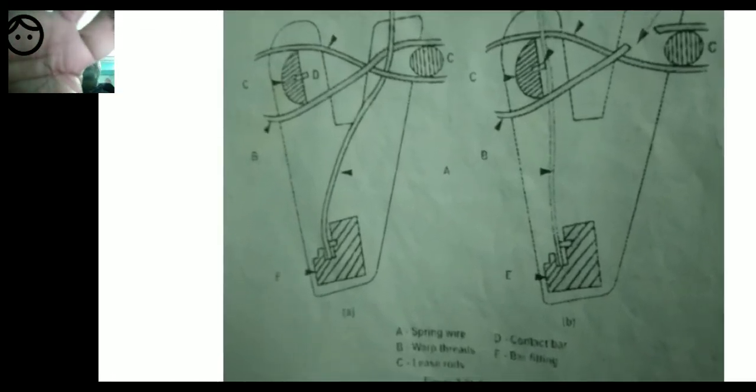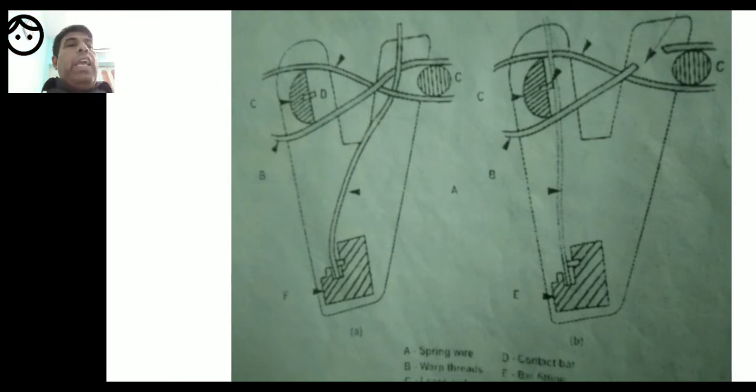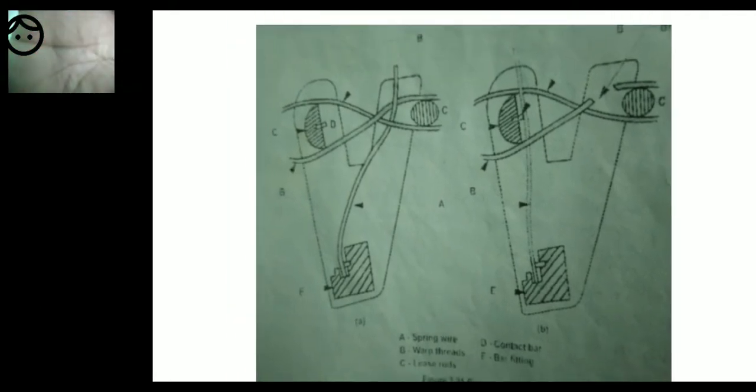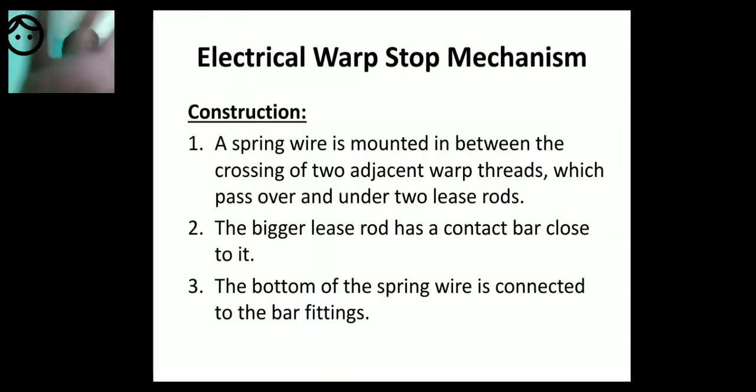So please observe, A is the spring wire, and you can see the warp threads. That is the point. A spring wire is mounted in between the crossing of, where is it mounted?